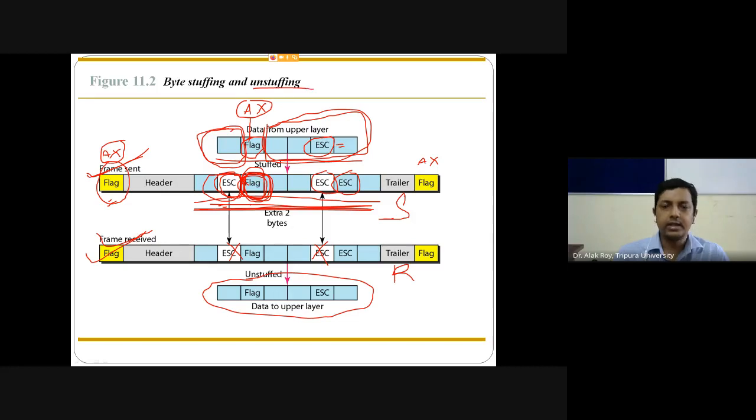It's like in a restaurant, when some chocolate is stuffed in your cake. In the cake, some chocolate is stuffed, and whenever you remove the chocolate chips, it is unstuffed. So here, in place of chocolate, you can use the word byte. That is all about byte stuffing and byte unstuffing. Is it clear?